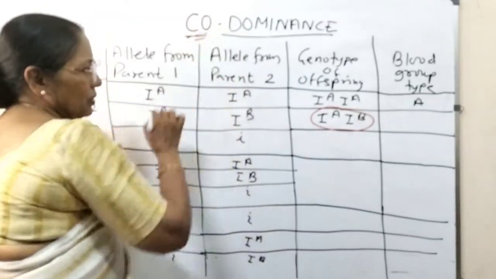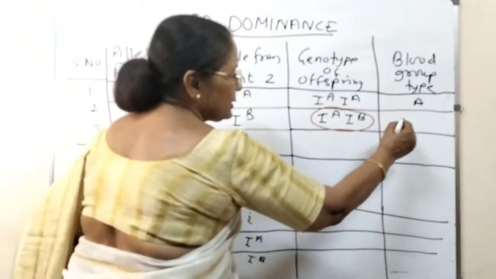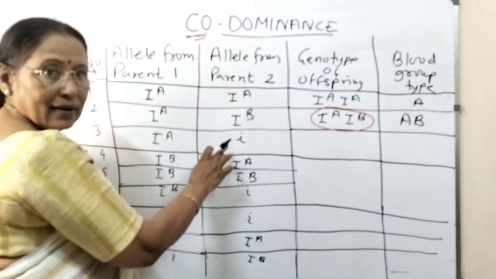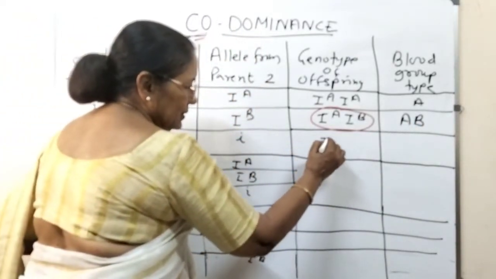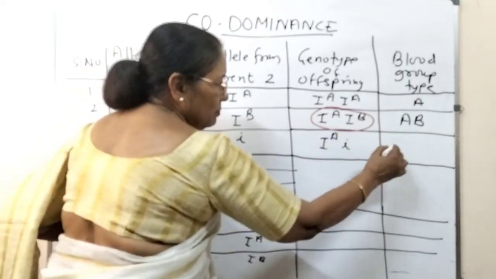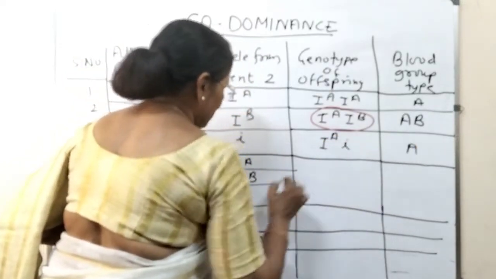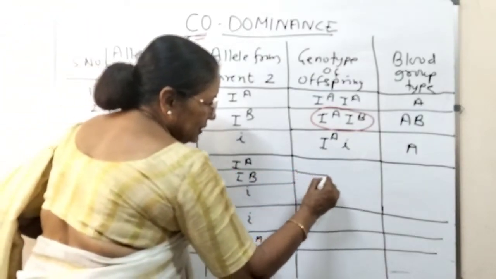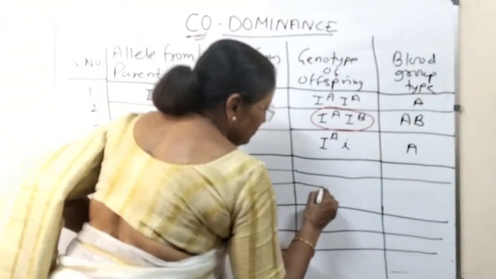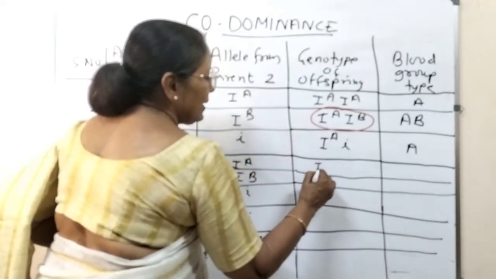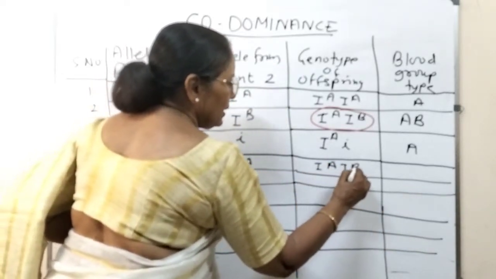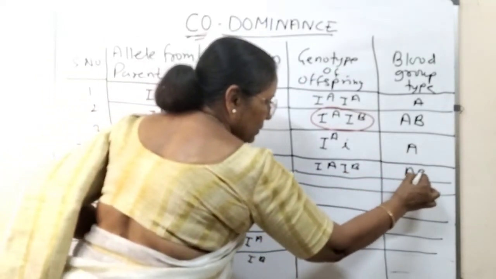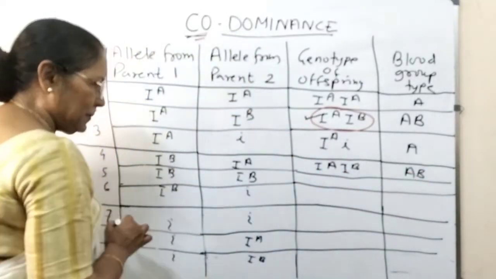Codominance. So this blood group is AB. This is IA, write IA first, so the blood group is A. Next, IB, IA. A is written first, so we will write this as IA and IB. The blood group again is AB, the same as this one.